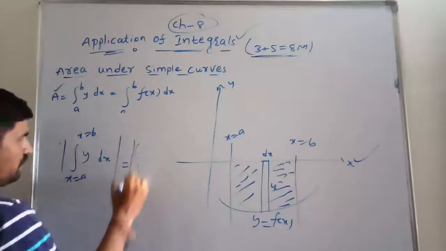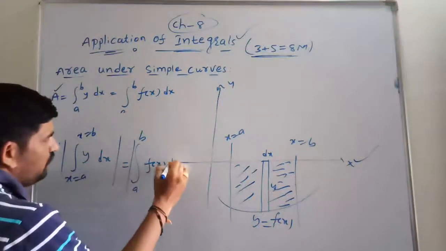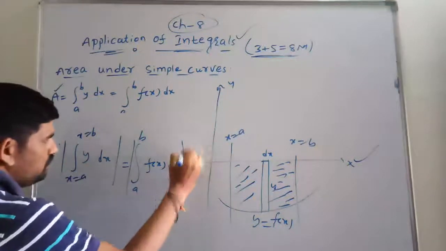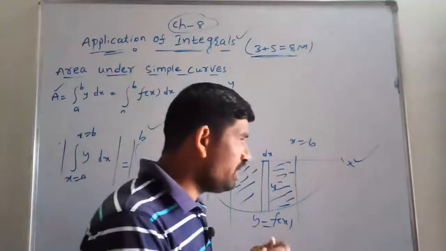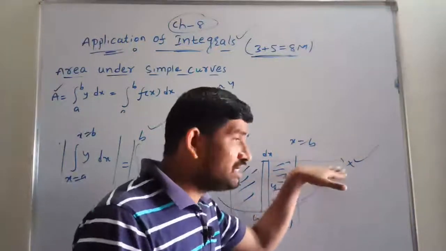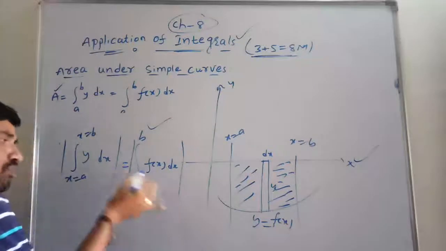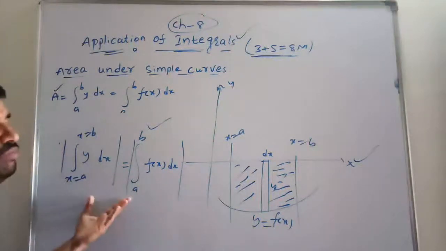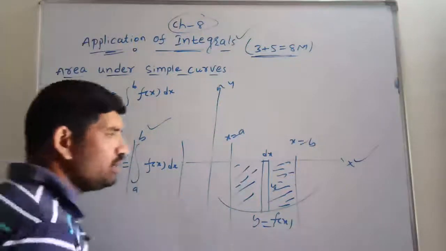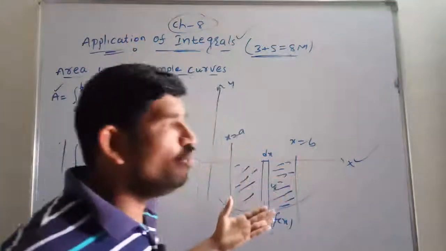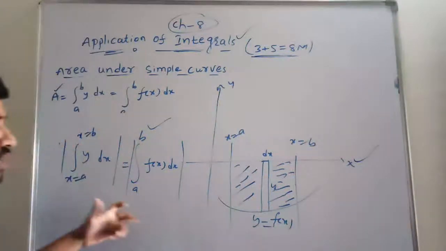Otherwise, you can write integral from a to b of y, which is nothing but f of x dx. Both are equal. So this is the area we are finding. Suppose the area is bounded below the x-axis, at that time we have to take the modulus here. If you take the modulus, definitely the area is always positive only. That's why we take the modulus, because the area won't be negative.